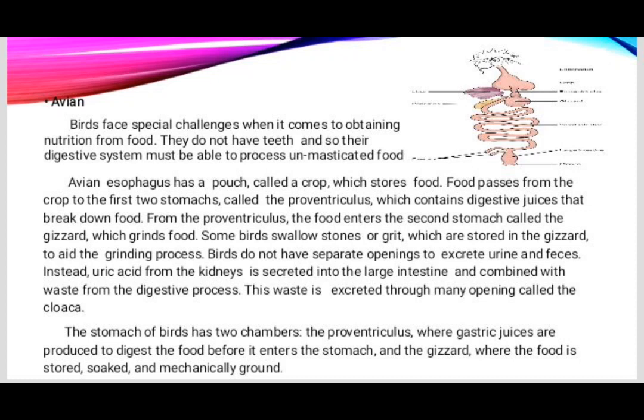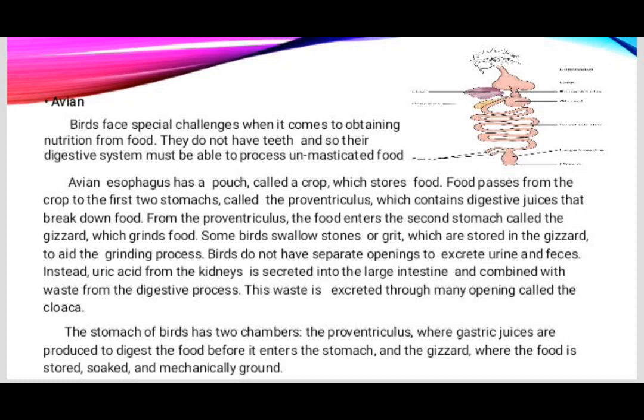Birds do not have separate openings to excrete urine and feces. Instead, uric acid from the kidneys is secreted into the large intestine and combined with waste from the digestive process. This waste is excreted through a single opening called the cloaca.